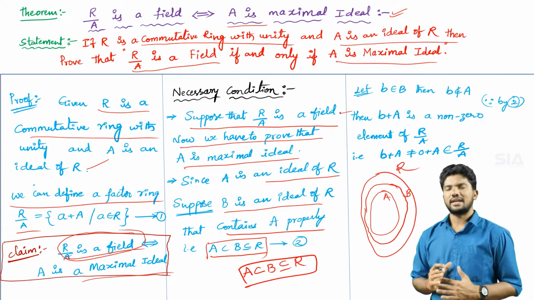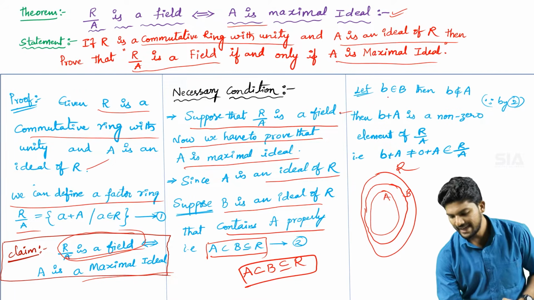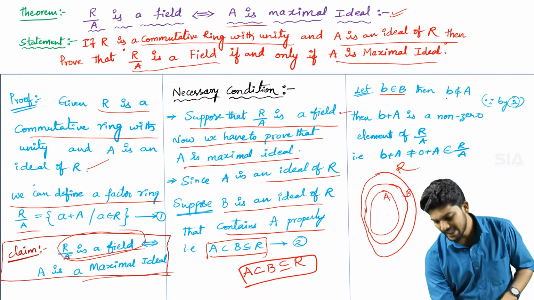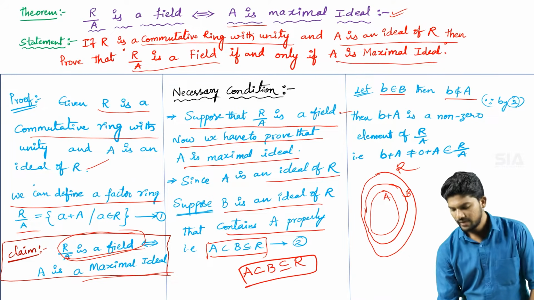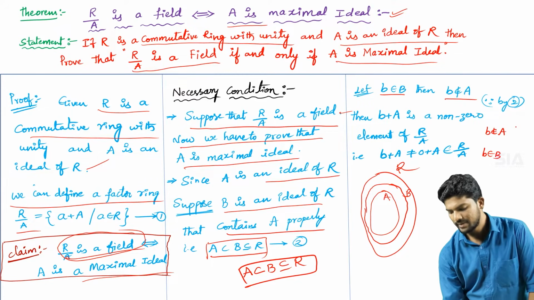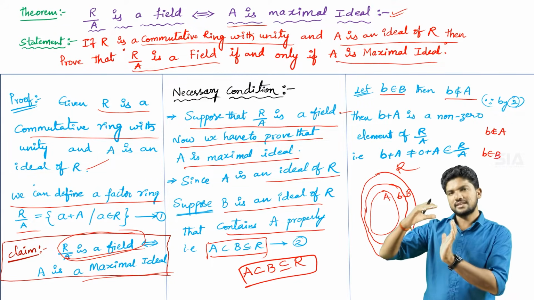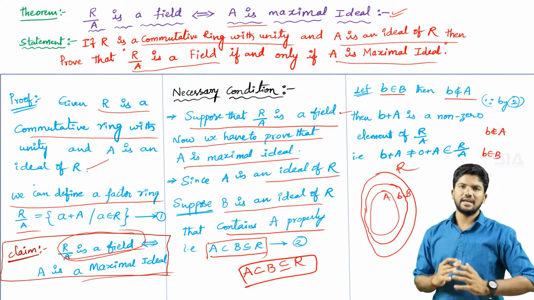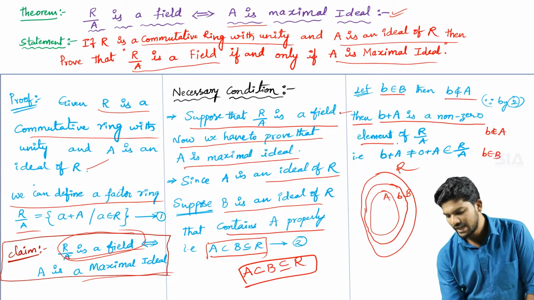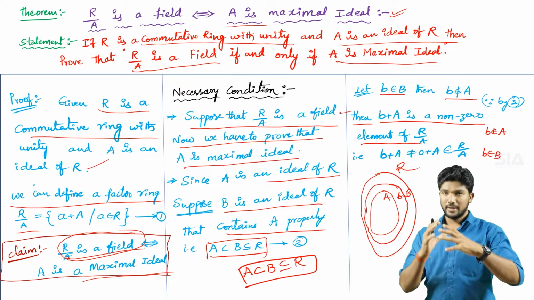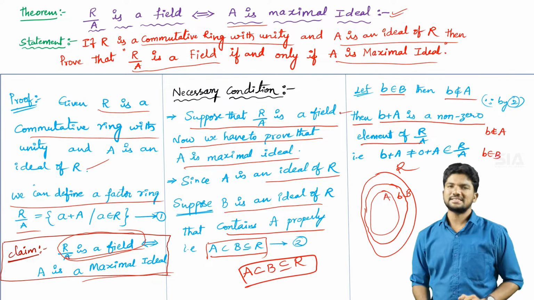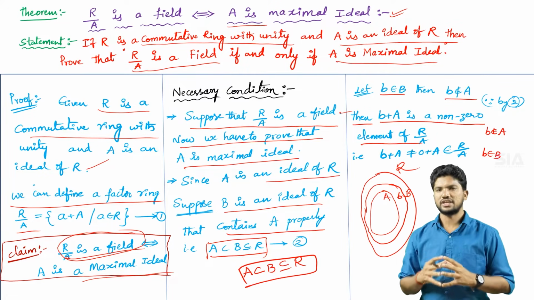Now to prove that capital A is a maximal ideal, let small b belong to capital B, then small b does not belong to capital A. Why? Because capital B is the superset and capital A is the subset of capital B. Then B + A is a non-zero element of the quotient ring R/A. Whenever b belongs to capital B, according to equation number 1, b + A is a non-zero element in the quotient ring R/A.